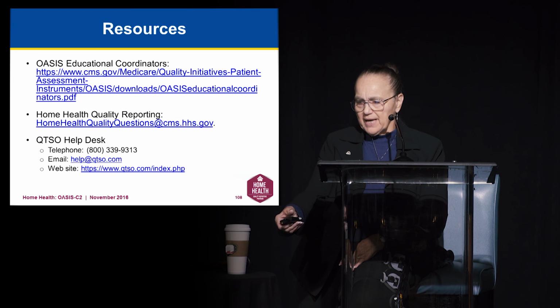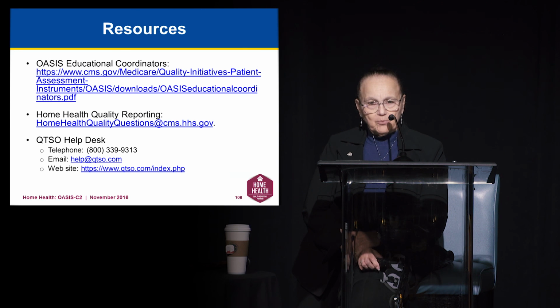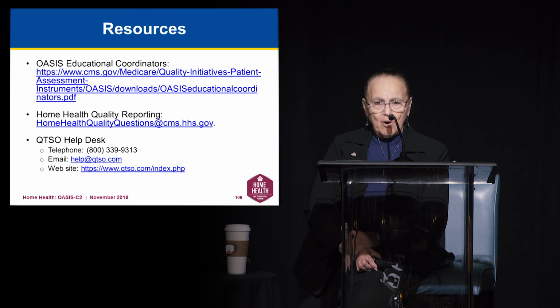There are some resources listed here on the web where you can go to the OASIS Education Coordinators. There's a list. There are some additional tools. You can go to the Home Health Quality Reporting site, look at the questions and the answers that are there. You can call the help desk. You should reach out to any and all of the resources that are available to you. But take the forms that you can use as worksheets to think about developing an action plan to move forward.